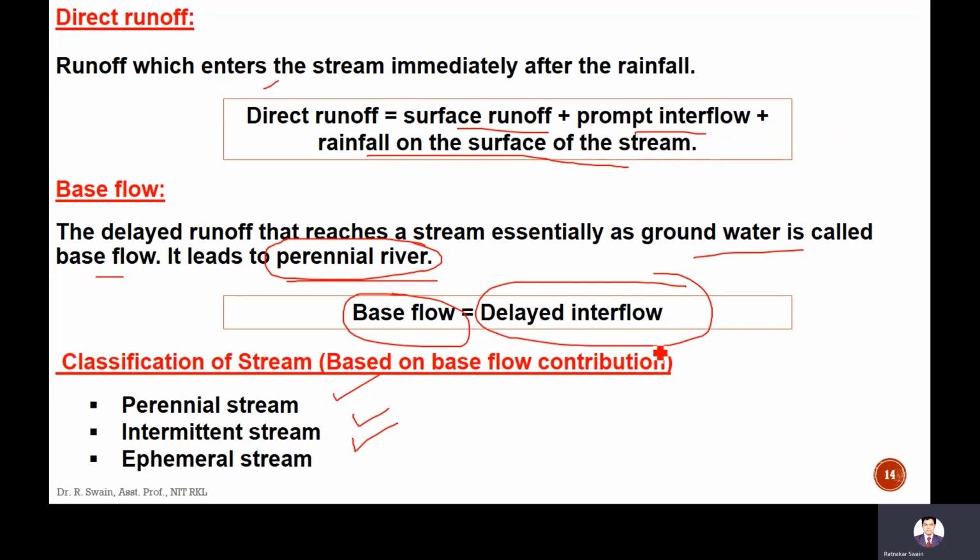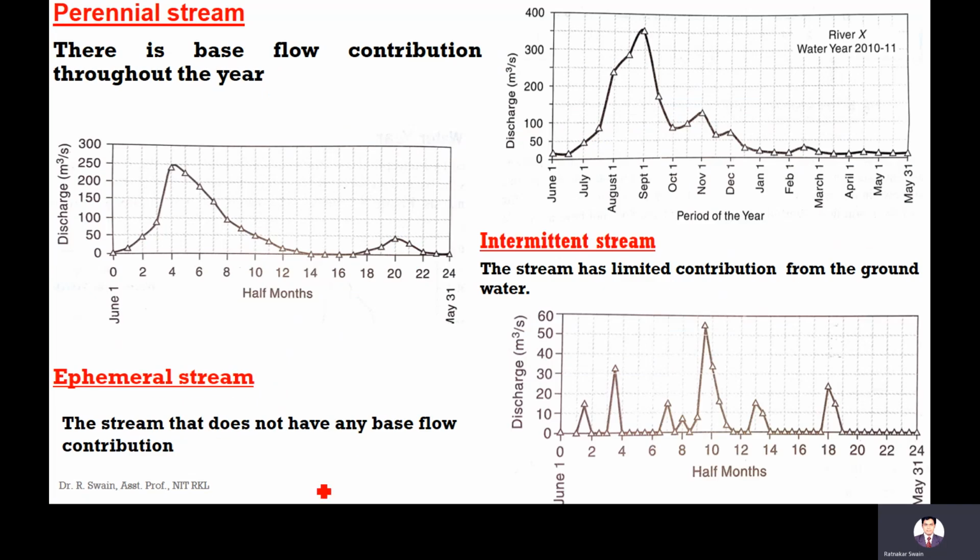Based on the base flow contribution, there will be perennial stream, intermittent stream, and ephemeral stream. In a perennial river there is a base flow contribution throughout the year. Here you can see some base flow during April, May and June, even during the non-monsoon season. Some minimum flow is found in the river. That is called a perennial stream.